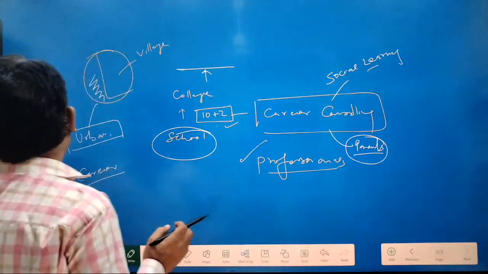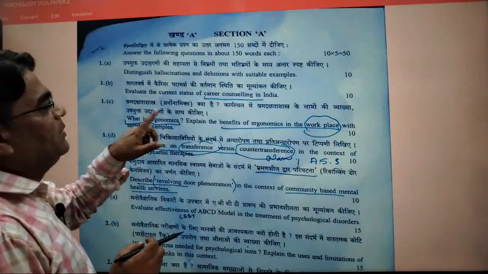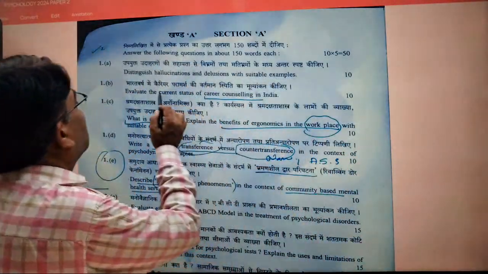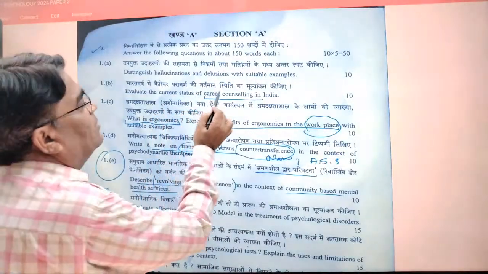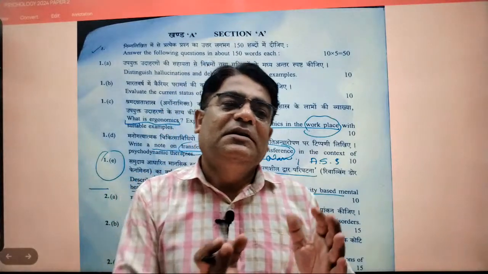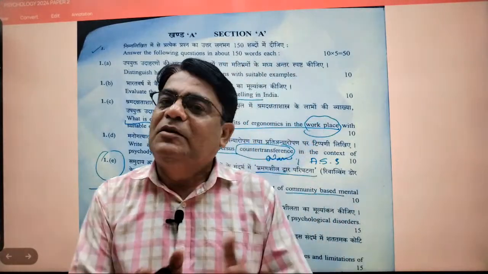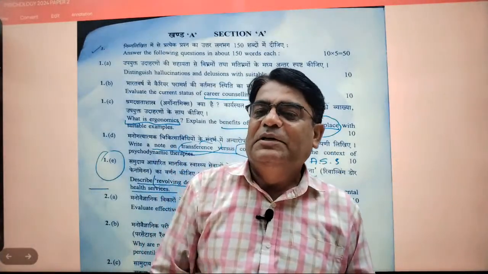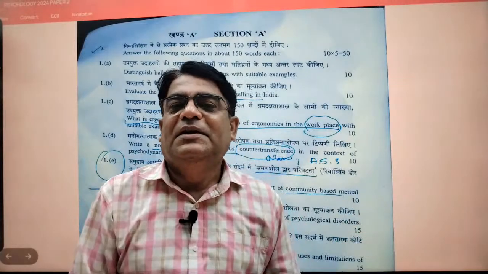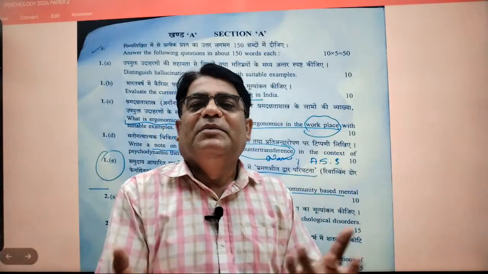Now look, I am telling you, many individuals will write that we use the RIASEC model and so on. But that is not the question. Look, the question is to evaluate the current status of career counseling in India. So you need to tell to what extent these services are sought, to what extent they are provided, and what the problem is. Evaluation means you give your evaluative points. You tell what is plus and minus.